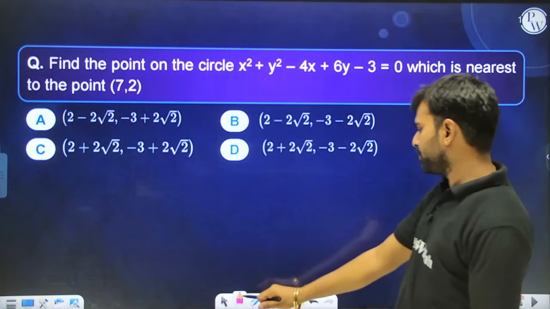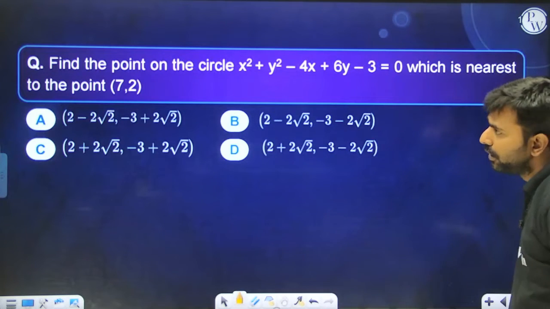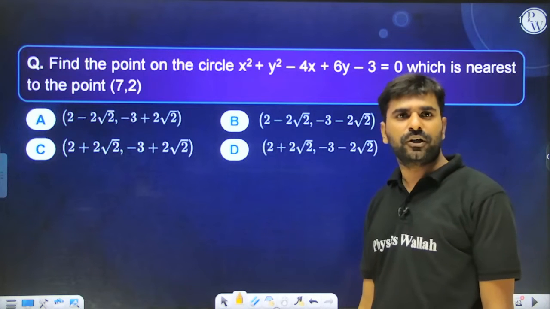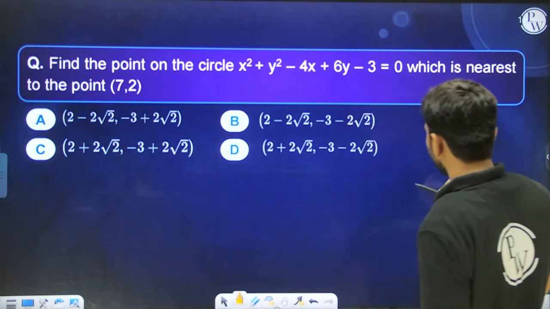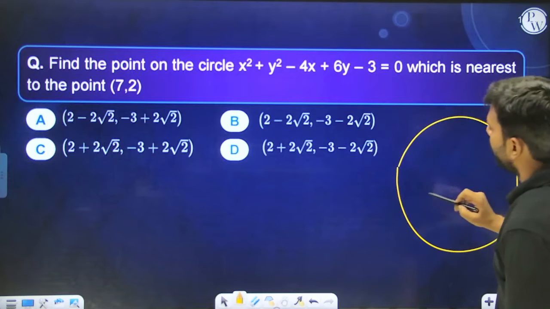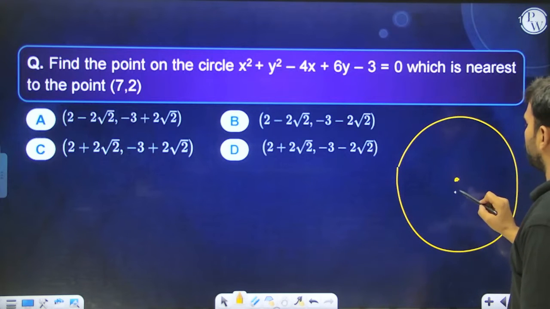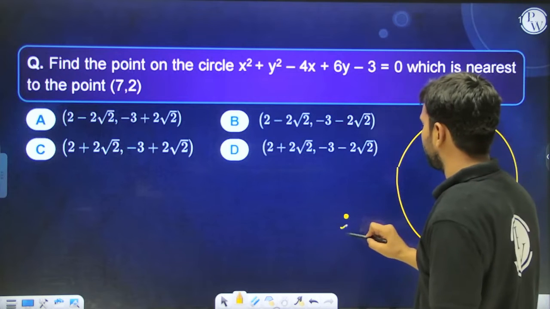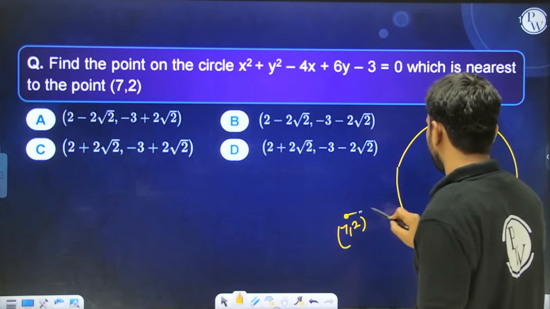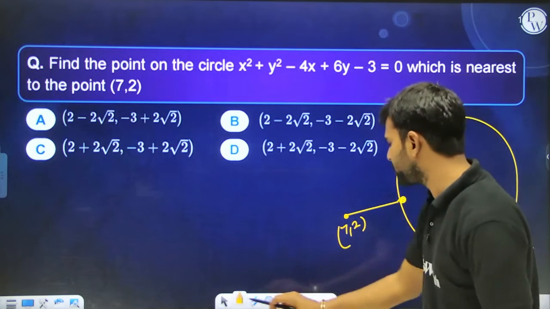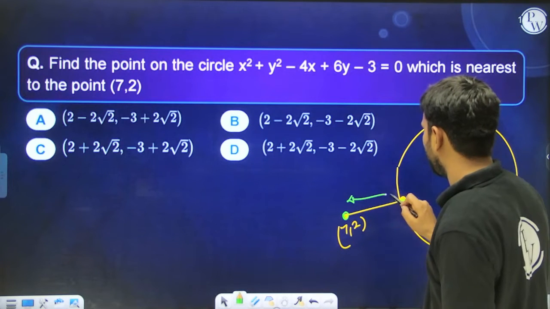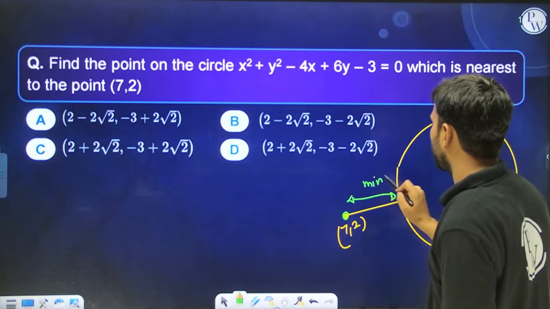Alright, talking about this particular question: find the point on the circle which is nearest to the given point. Nearest means shortest distance. So over here, if this is the circle, the center of the circle is going to be 2, minus 3, and somewhere over here is some point 7, 2 given to me, and we need to find the point on the circle whose distance from this point is going to be minimum. Yes, so it will lie along the common normal, yes or no?